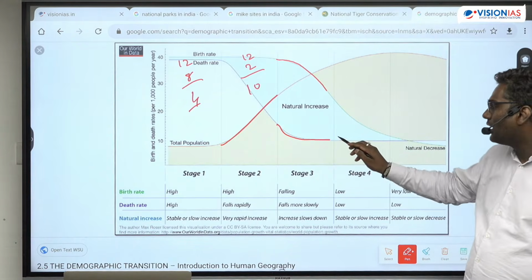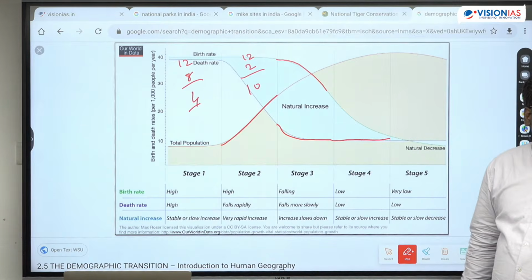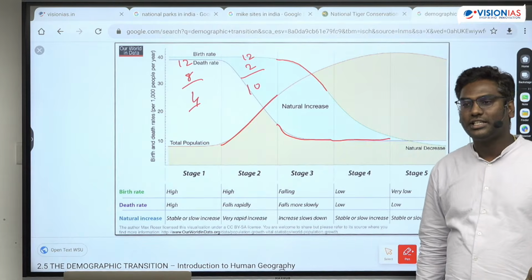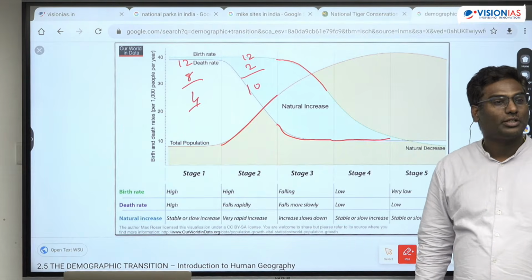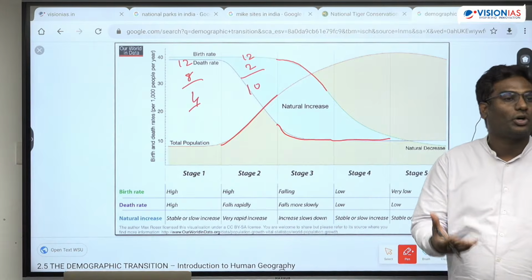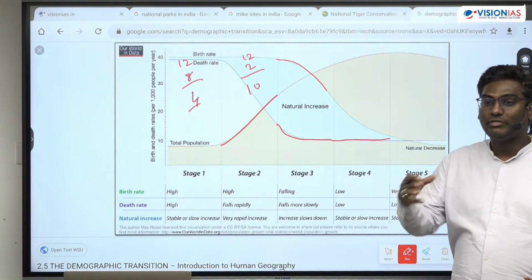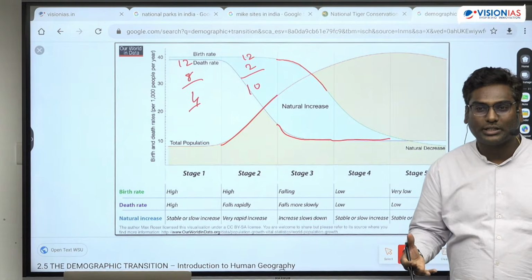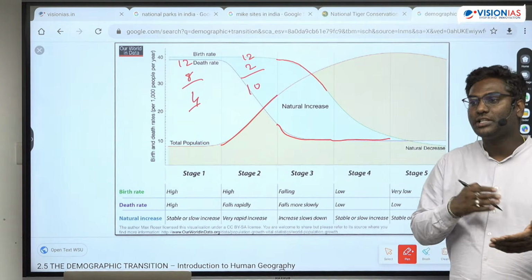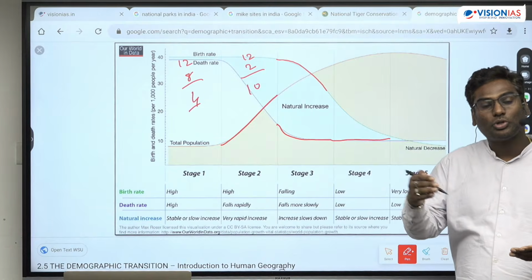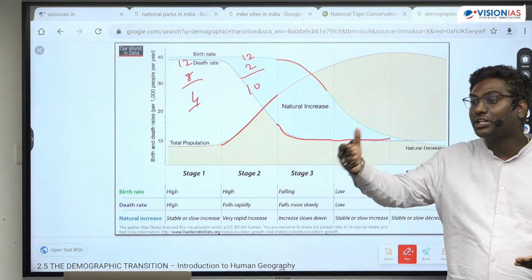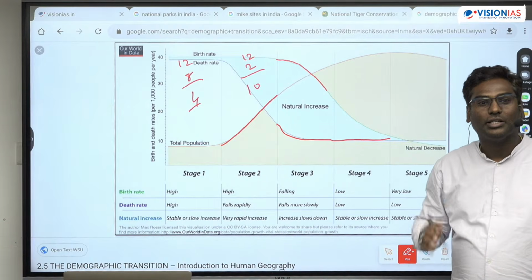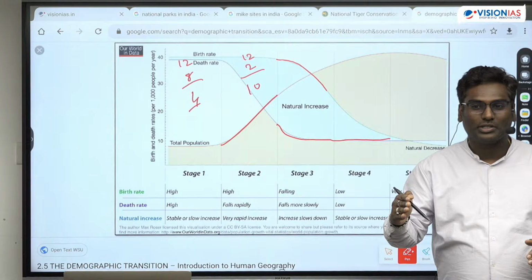Fourth stage में क्या होगा? Already the death rate is the least. Okay, birth rate और कम होगा क्योंकि now you can see women have become independent, or let us say empowered. Why? Now they will have decisions in the family. Okay, they're part of the decision making. And now what happens is everyone wants to study, focus on their career, establish their career and professional life first before getting married. So delayed marriages. समझ में आया?